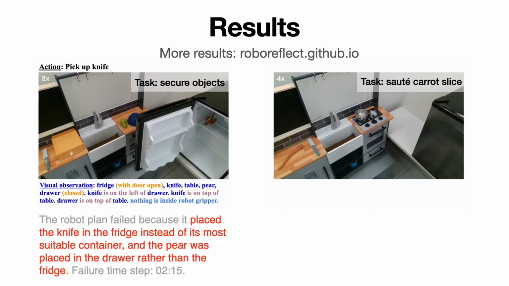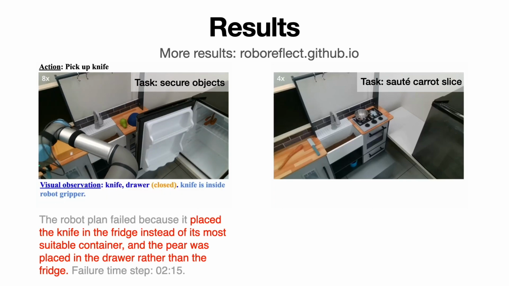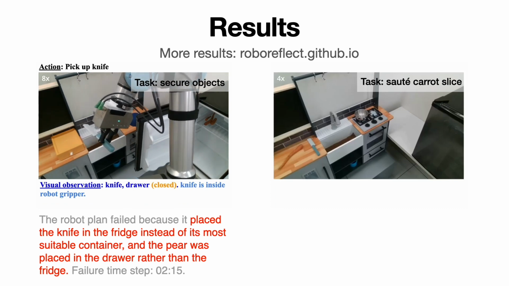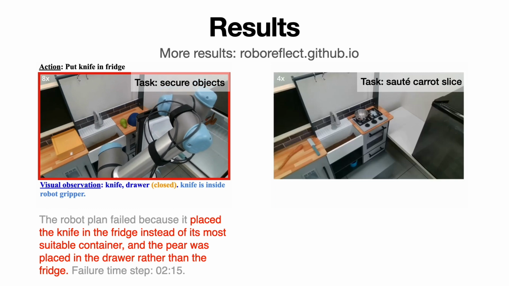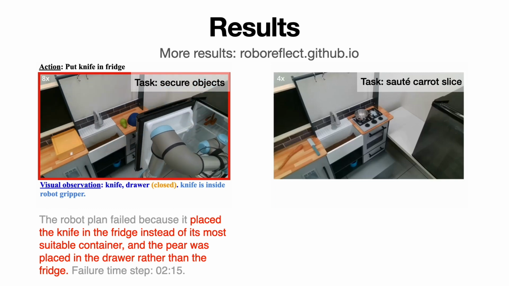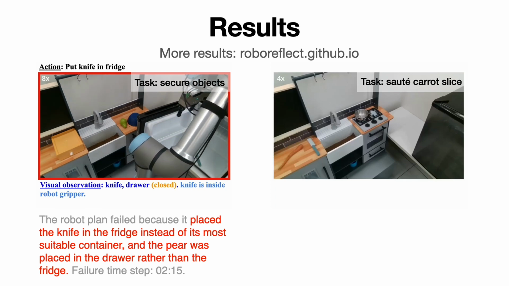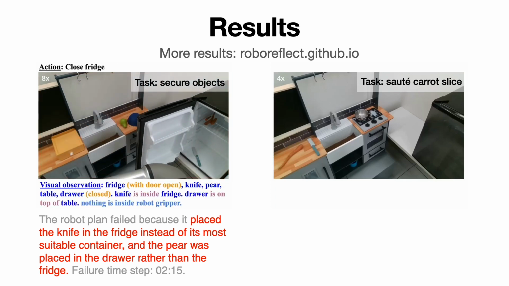Here are two quick demos of the failure explanations generated by our method. On the left, we show a task where the robot goal is to secure knife and pear in their suitable containers, that is, knife in drawer and pear in fridge, but the original plan put them in wrong locations. With observations from the robot summary and embedded common sense knowledge, the LLM is able to reason that the plan is incorrect.